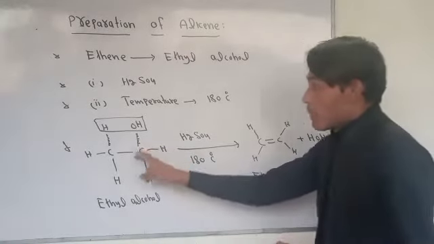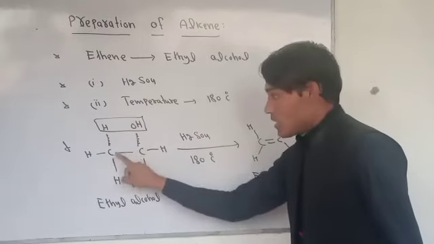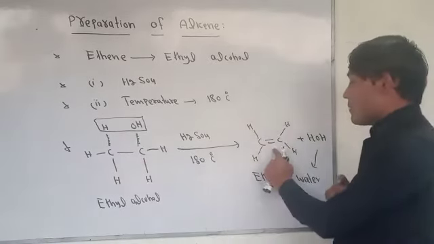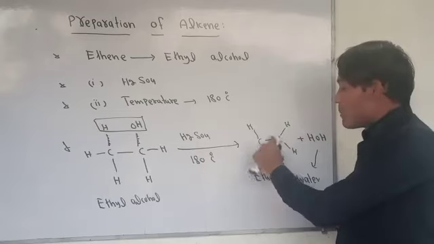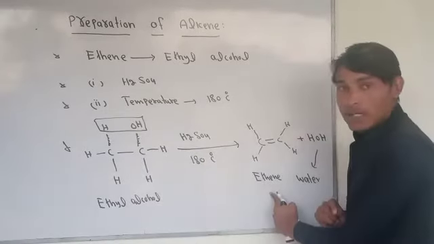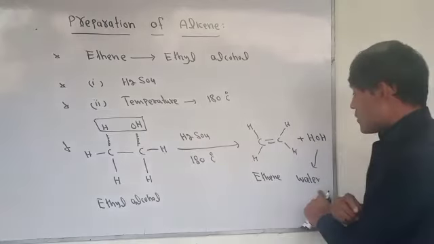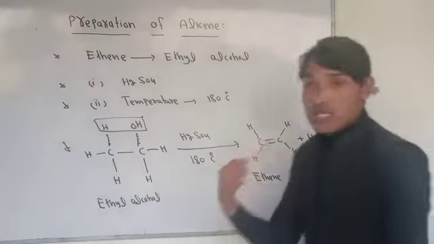When the two hydrogens are removed, carbon makes another bond, which is considered a double bond. The first we call the sigma bond, then the second is called the pi bond. So this is the alkane, and we get ethene, which is basically called alkene, and next we get H2O. So this is the first method.